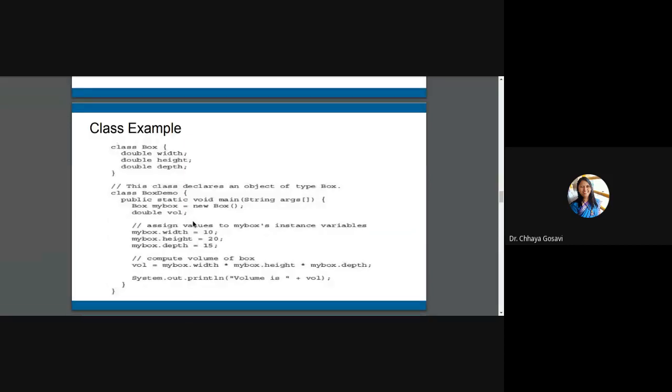This is another example. Suppose we have created a class box, and for a class box, what are the parameters or variables? Box should have height, width and depth. So width, height and depth, these are three parameters. Note that we can define a class without any methods also. So this class is defined only with the variables. Methods are not defined. And then another class which is going to use this class.